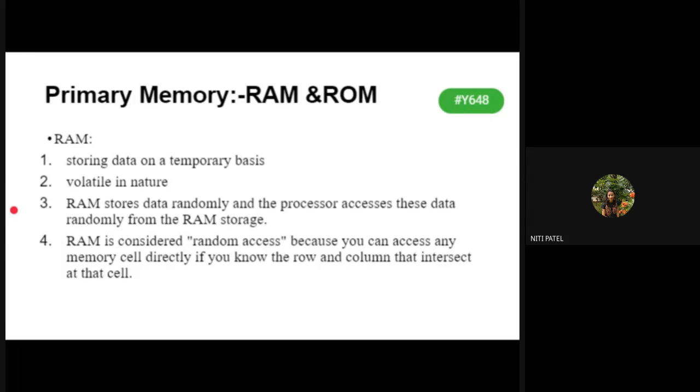Okay. So RAM stores the data randomly and a processor accesses this data randomly from the RAM storage. Now, why is it called random access memory? Because if I want to store any data, the data is stored with the help of an address. If someone tells me, go to Jay's house, but I do not know Jay's address, can I go to his place? No. But if I get an address that yes, Jay stays in Mulund, in XYZ building, I can always go to that particular location. So if I know this address, I can reach that location.